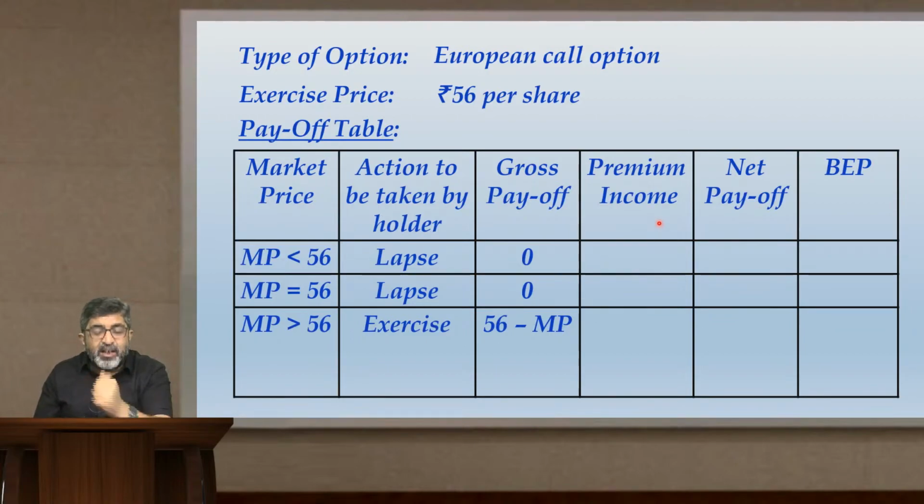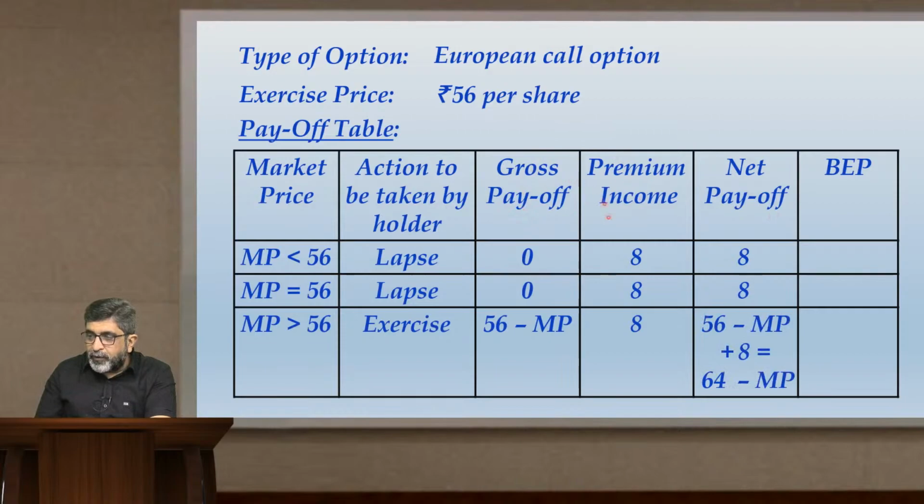Option writer will get the premium as income. So premium income is rupees 8. So net payoff this time will not be gross payoff minus premium, it will be gross payoff plus premium. So net payoff will be 0 plus 8, 8, 0 plus 8, 8, and here 56 minus MP plus 8, that becomes 64 minus MP.